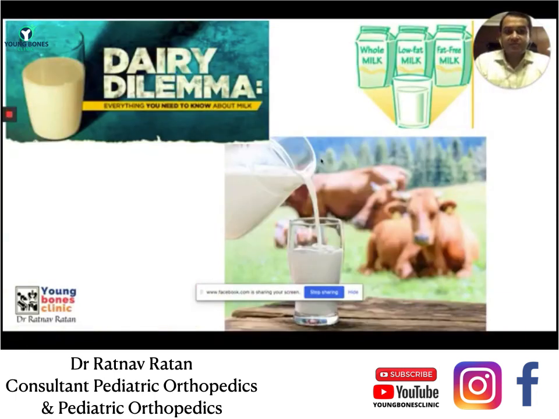Now, how to choose the dairy products? So there is some dairy dilemma. Less than 6 months of age, babies should have exclusive breastfeeding. Beyond that, you can consider adding infant formula milk apart from breast milk. 1 साल से बड़े बच्चों में you can add cow's milk if the child tolerates it, and additionally one portion can be an infant formula milk. And 2 to 3 years तक यही पैटर्न कंटिन्यू रखना चाहिए.